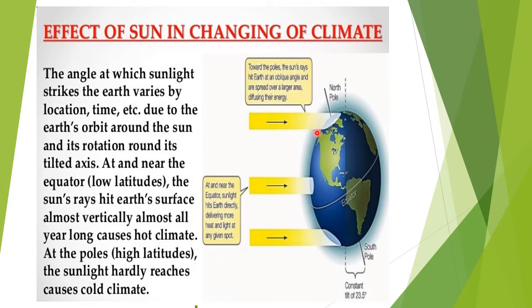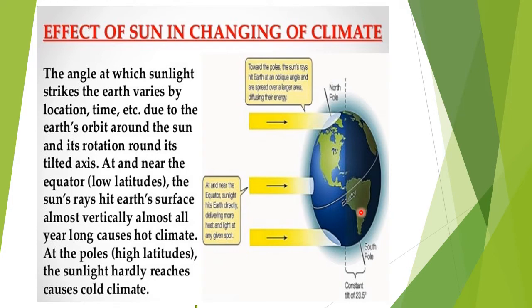It is not falling directly and spreads over a large area, diffusing its energy. So since the sun's rays are falling at an oblique angle, and it spreads over a large area, the energy from the sun is getting less.